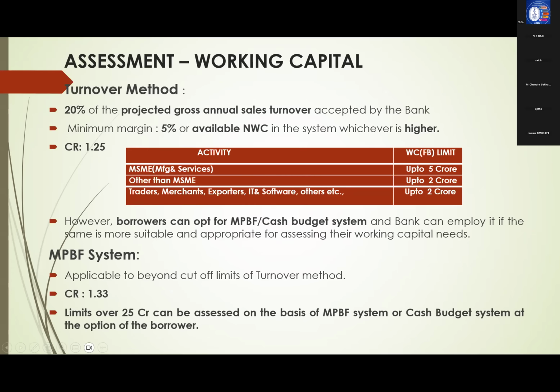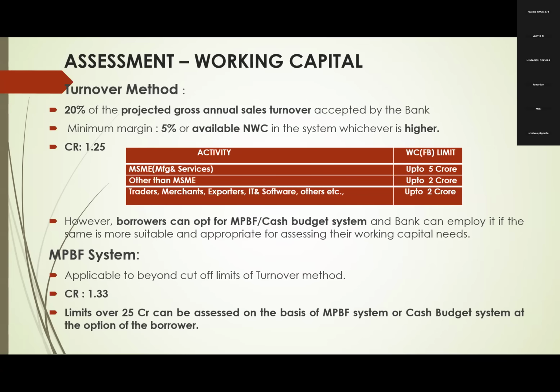Beyond turnover means more than 5 crores in the case of manufacturing or services and more than 2 crores in the case of traders, merchants, etc. This MPBF is applicable. And for limits over 25 crores, they can be assessed on the basis of either the MPBF system or cash budget system at the option of the borrower.